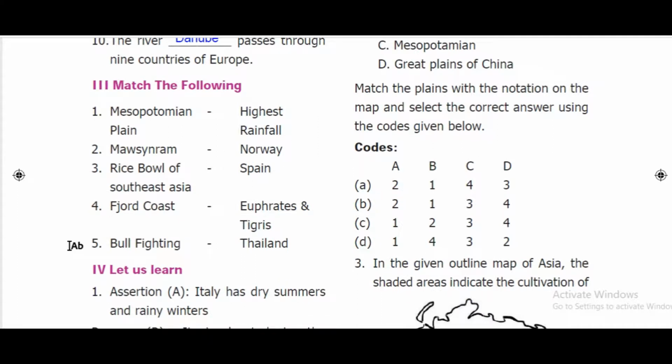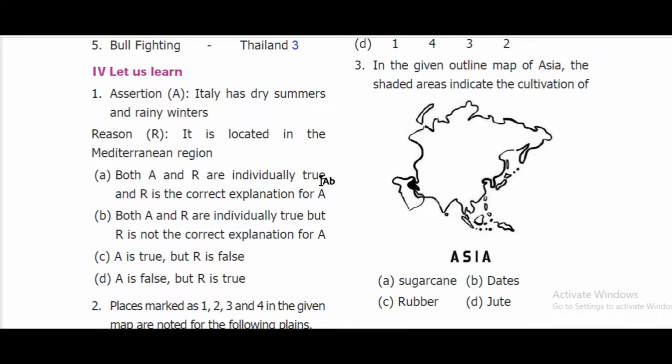Third, match the following. First, Mesopotamian plain, answer Euphrates and Tigris. Second, Mawsynram, highest rainfall. Rice Bowl of Southeast Asia, Thailand. Fjord Coast, Norway. Bullfighting, Spain. Next, assertion and reason. Assertion: Italy has dry summers and rainy winters. Correct. Reason: It is located in the Mediterranean region. Correct. Therefore, option A, both A and R are individually true and R is the correct explanation for A.